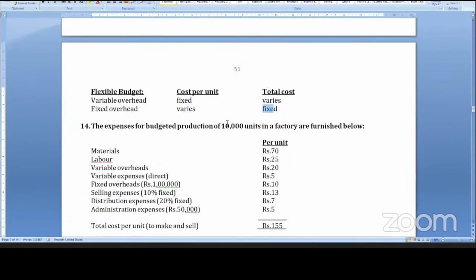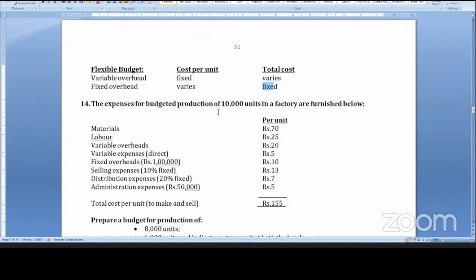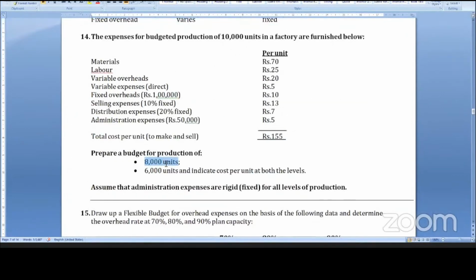But when it comes to per unit, 1 lakh for 10,000 units, per unit it is 10. Otherwise, 1 lakh divided by 8,000 units is 12.5. Similarly, 1 lakh divided by 6,000 units is 16.67. I'll show you the answer.